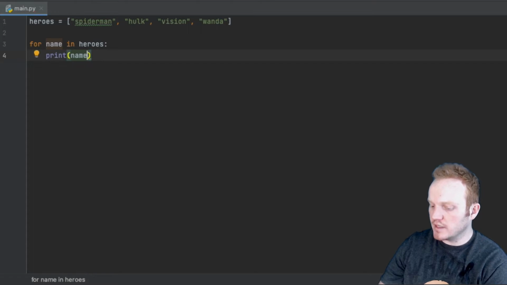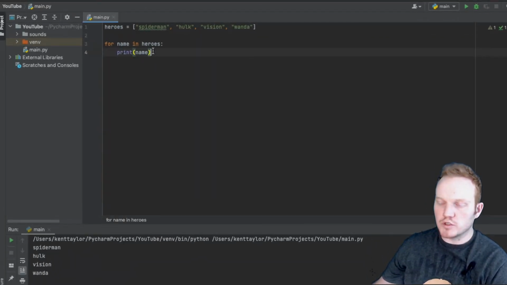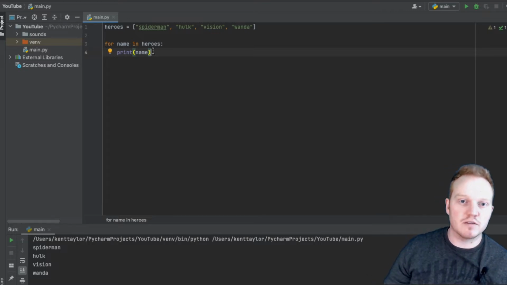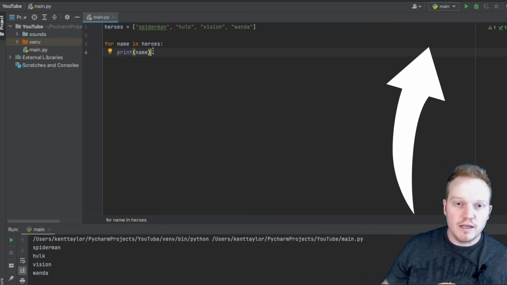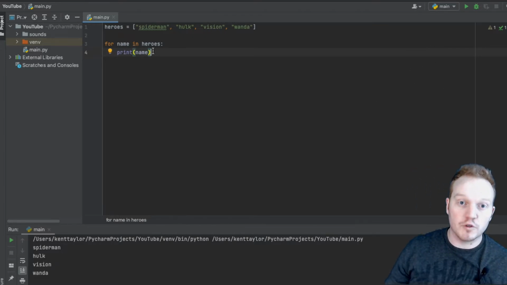Just by doing that and hitting run, it's going to print each of these. So remember, we needed data for our for loop to work. If you missed that video, that is a very important lesson. I would suggest looking at this video up above in this card and checking it out. However, it's not required for you to understand the while loop, but it will very much help you.